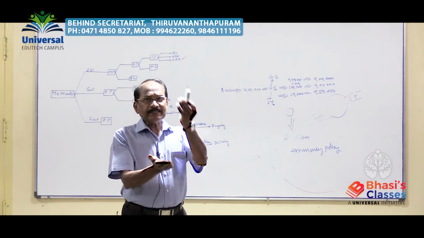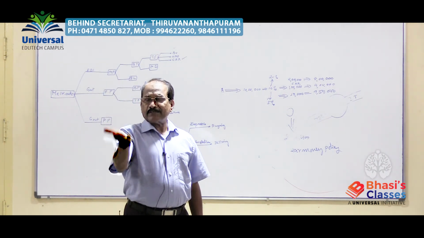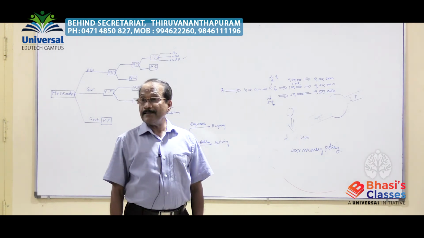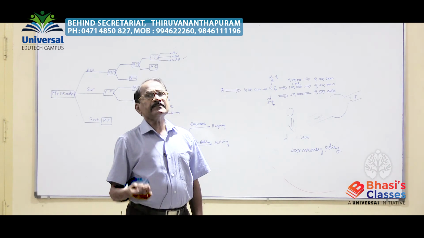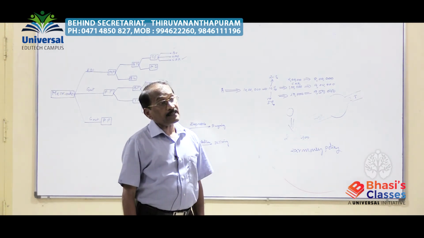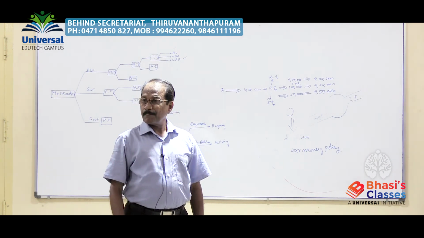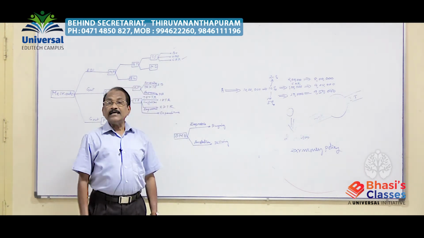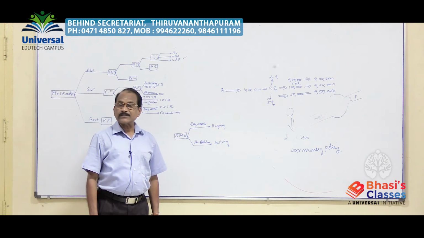Therefore, variable CRR will lead to variation in the credit creation, loan lending capacity of the commercial bank in the inverse direction. What is the relationship between CRR and credit creation? Inverse, reciprocal. An inverse or reciprocal relationship exists between CRR and the credit creation capacity of a commercial bank.